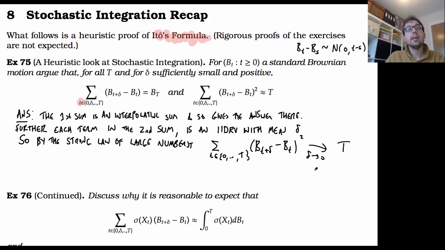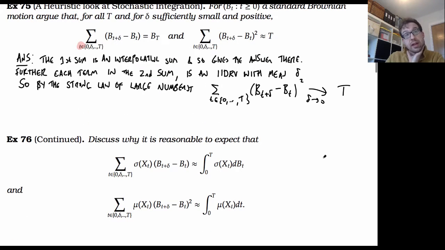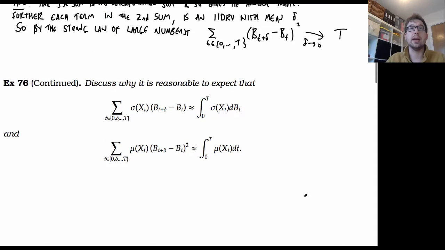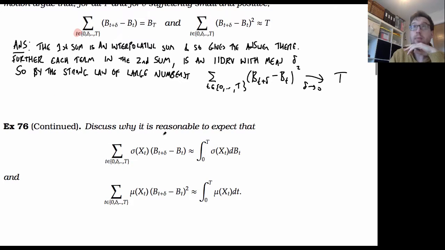Okay, next exercise, we're going to begin to do some integration with this. I'm going to do this in a very unrigorous way. So discuss why it's reasonable to expect that if I do a sum a little bit like this one, but add a coefficient at the front, a sigma of x of t, in each of these terms, I'm going to do the same sum but multiply by mu of x of t.